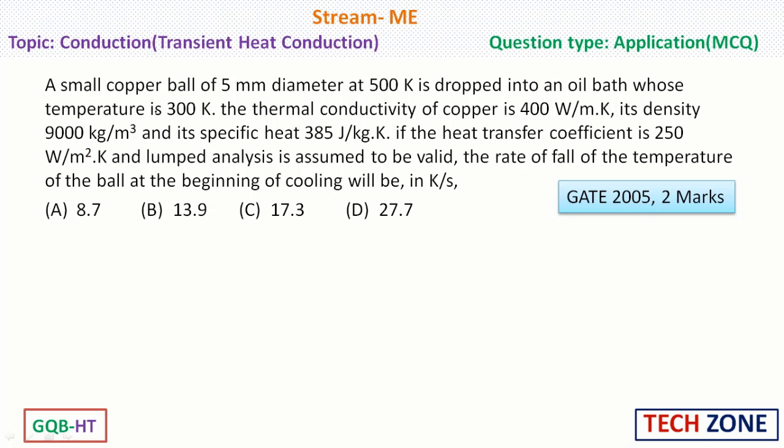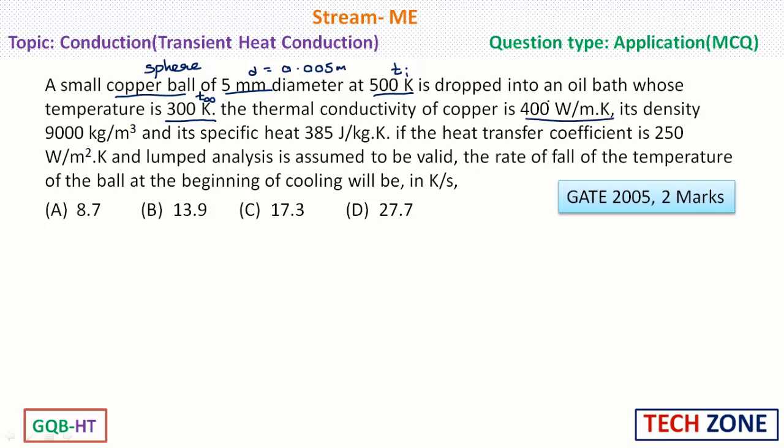Now, in the question it says a small copper ball, so we can assume this as a sphere of 5 mm diameter. So diameter is 5 mm given. We have to convert this into meters, so 0.005 meters, at 500 Kelvin. So the initial temperature Ti is 500 Kelvin. It is dropped into an oil bath whose temperature is 300 Kelvin. So T infinity is the oil temperature.